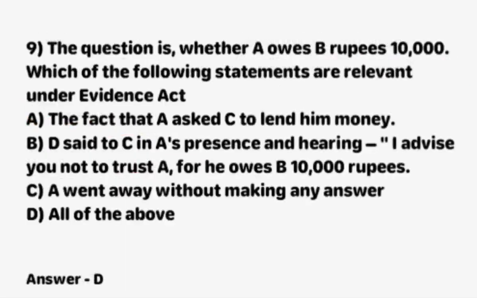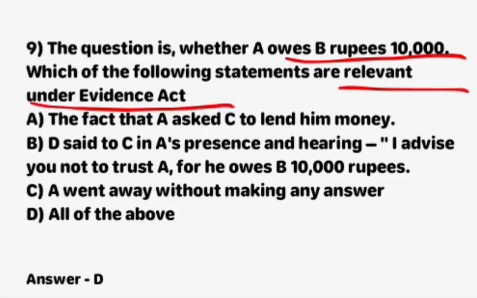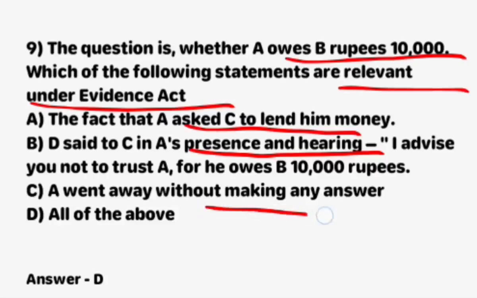Next question. The question is whether A owes B rupees 10,000. Which of the following statements are relevant under the Indian Evidence Act? A option, the fact that A asked C to lend him money. B option, D said to C, A being present and hearing, I advise you not to trust A for he owes B 10,000 rupees. Option C, A went away without making any answer. And option D, all of the above. Right option is option D, all of the above.